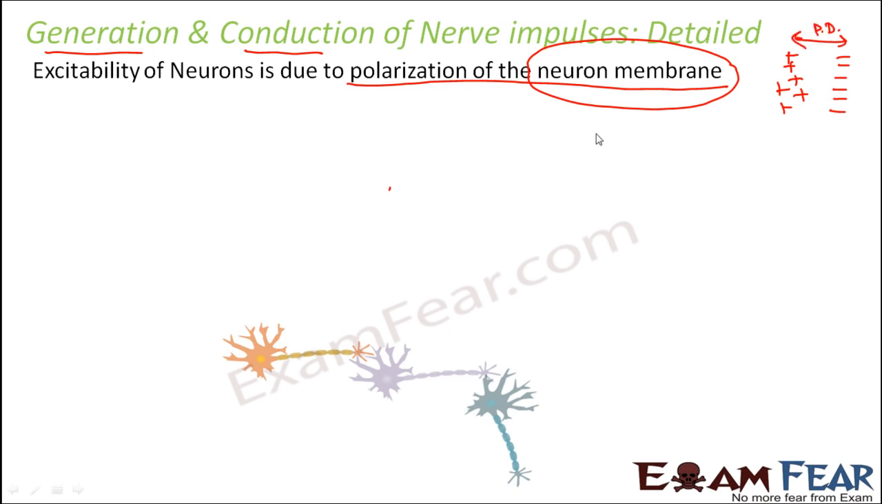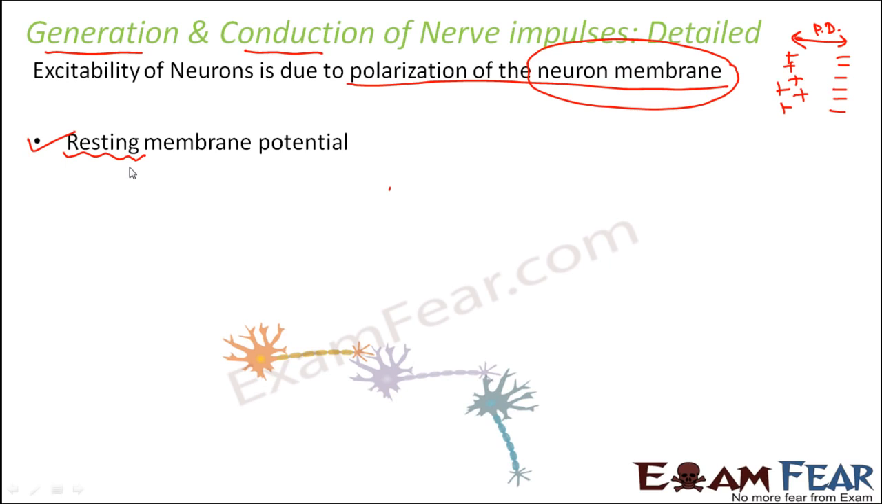When we talk about the polarization of the neuron membrane, we will talk about two types of potential. One is the resting membrane potential. That means the potential difference which exists across the membrane of the neuron when it is in the resting phase. Again, what is the meaning of resting phase? That means when the neuron is not conducting any impulse. The neuron is not doing anything, it is just sitting idle. That is what we mean by rest. When we say I am taking rest, I am not doing anything. Similarly, if a neuron is in the resting phase, it is not conducting any impulse. It is not doing anything.